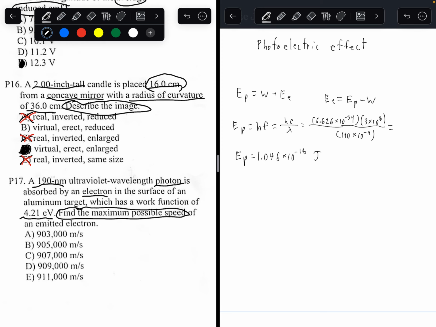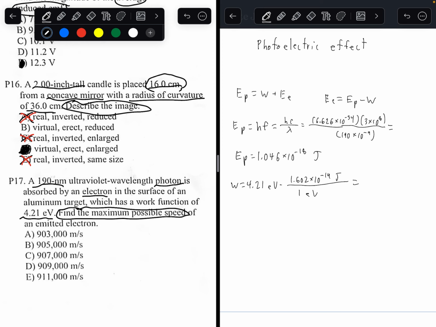What's the work function? We want to find the work function too. The work function is given to us, 4.21 electron volts. But we want to convert that into joules. We know 1 electron volt is equal to 1.602 times 10 to the negative 19 joules. This is also given on your formula sheet, so you guys don't have to memorize this.